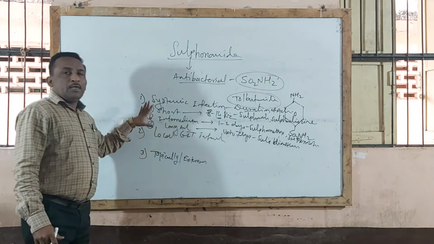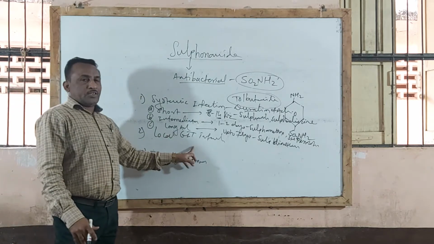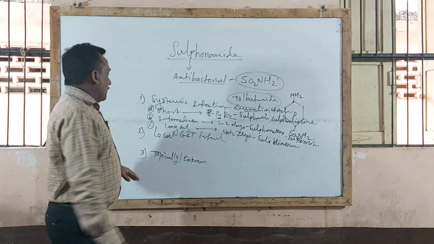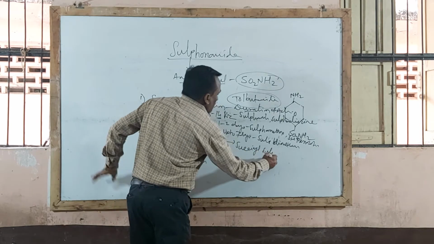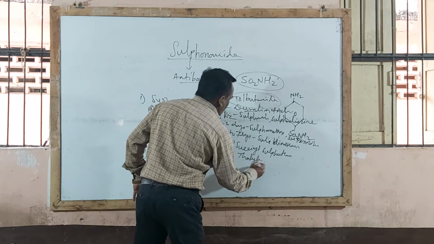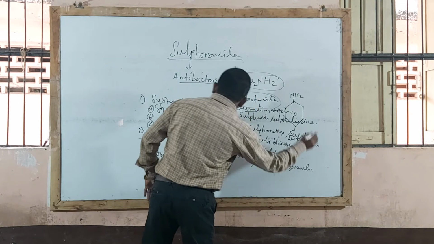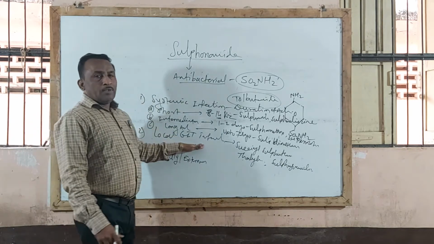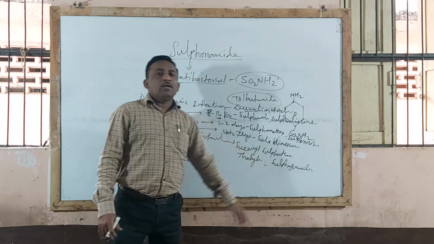So this is the first type, that is those used in systemic infection. Second type, that is local GIT infection: those drugs used in treatment of local gastrointestinal tract infection. Examples of GIT infection drugs are succinyl sulfathiazole and phthalyl sulfathiazole. One more example, sulfaguanidine. This sulfaguanidine is also used in local GIT infection. So those drugs used in local GIT infection, examples are succinyl sulfathiazole, phthalyl sulfathiazole, and sulfaguanidine.